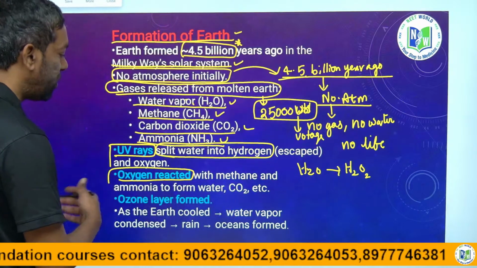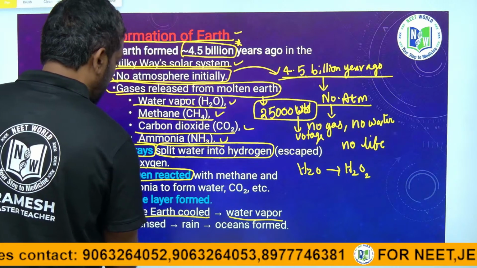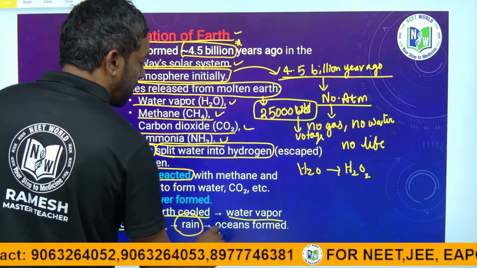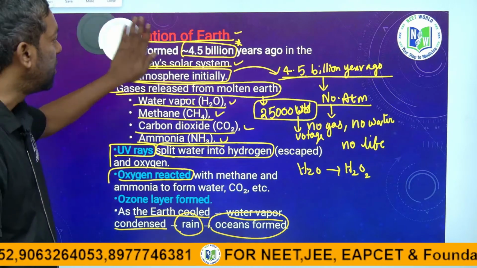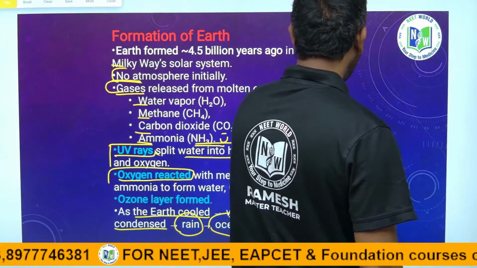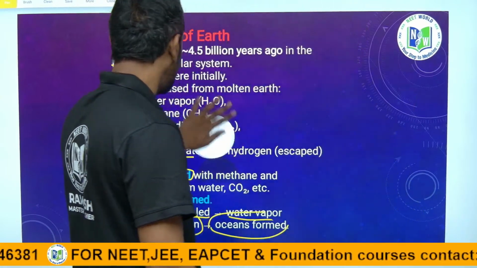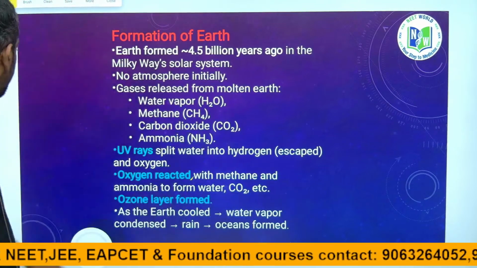The ozone layer formed. The Earth cooled and water vapor condensed, rain formed, and after that the oceans formed. This is the formation of water on the Earth, guys. We will discuss it in detail later in the deeper topic. Okay, next slide.